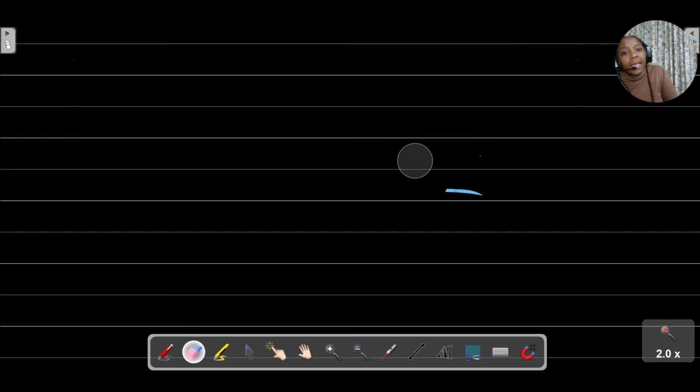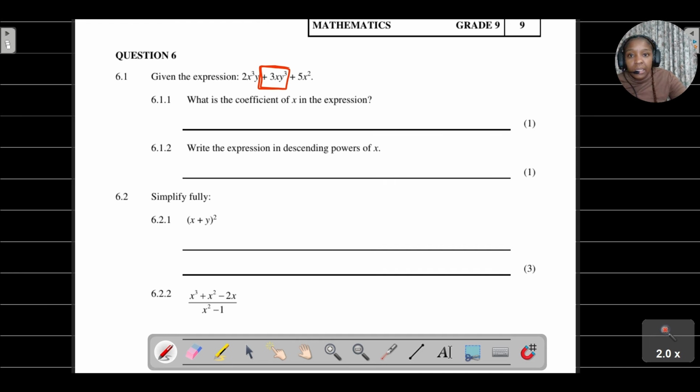Now from here, what is the coefficient of x? You'll just say your answer here is 3y to the power of 3. Also, even if this term was negative 3xy to the power of 3, and they said, what is the coefficient of x? Remember, you cross out the x, it would be negative 3y to the power of 3. So please be aware of that. But in this case, it's a positive.